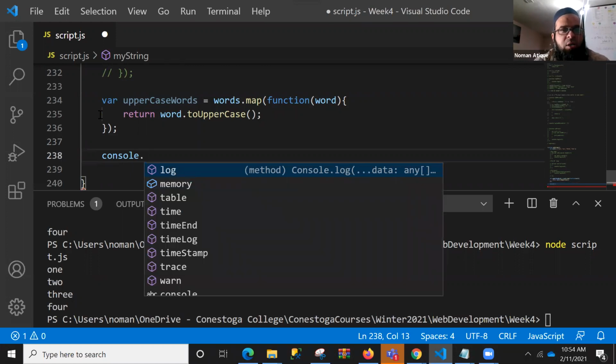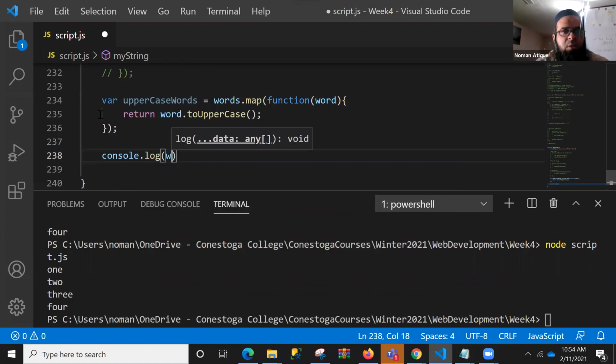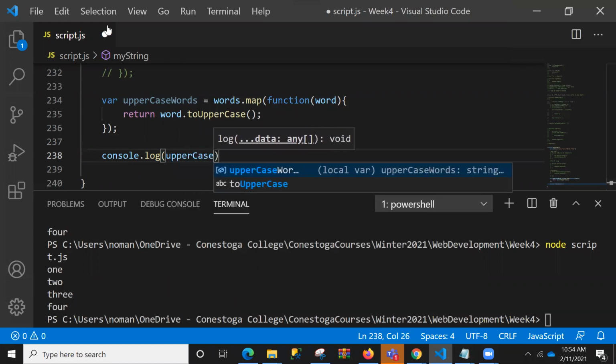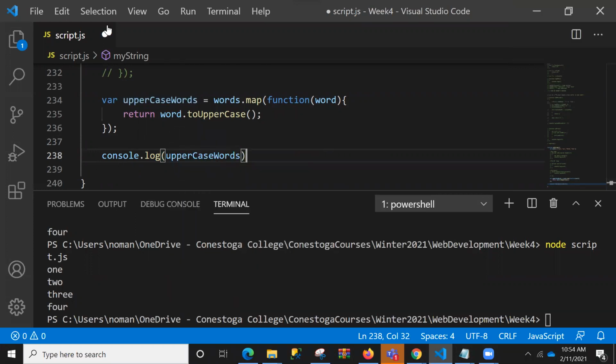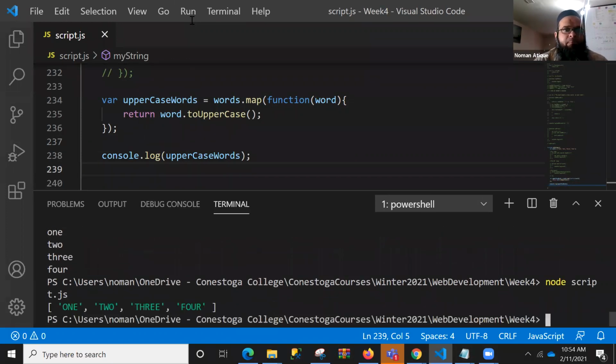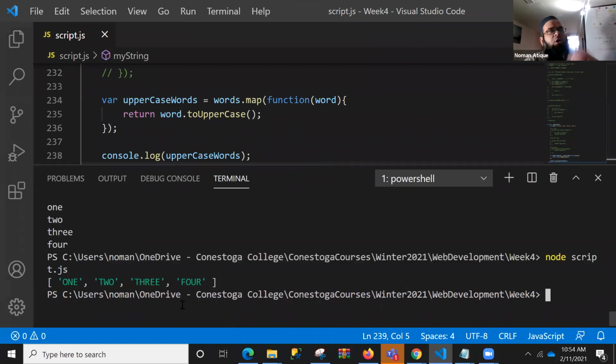Console dot log word. Oh no, not word. What do we have to log here? Uppercase words. Right? So log it over here. Save that and run that. You see here that you get your values in capital letters. All of them have been capped together, capital letters together.